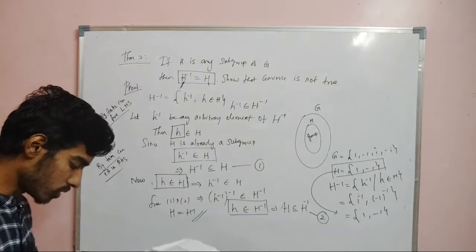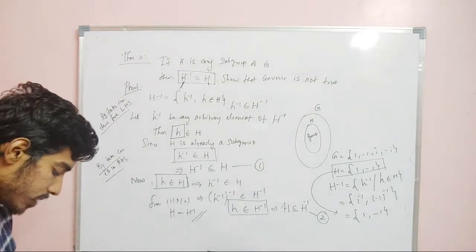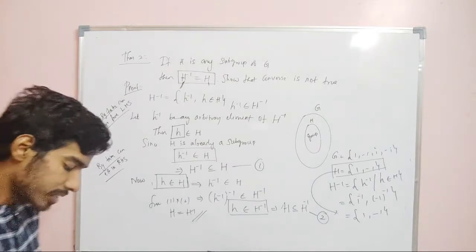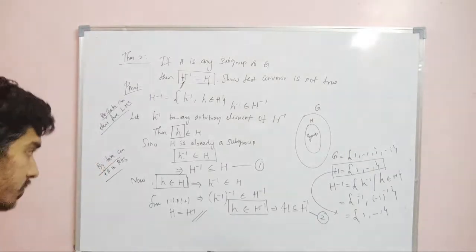So whenever you have to prove the equality, you have to take one element from LHS and prove that element is also in RHS, and you have to take one element from RHS and prove that element is also in LHS.